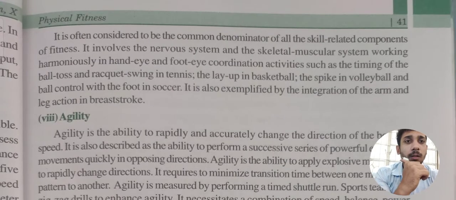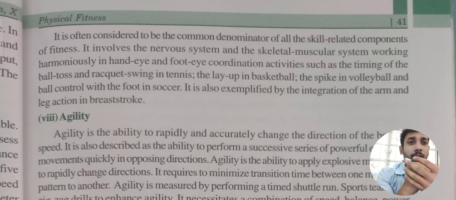It is sometimes also called the skill related component of fitness, and examples are foot eye coordination, hand eye coordination, and racket swinging in tennis. These are the examples. Thereafter, agility.